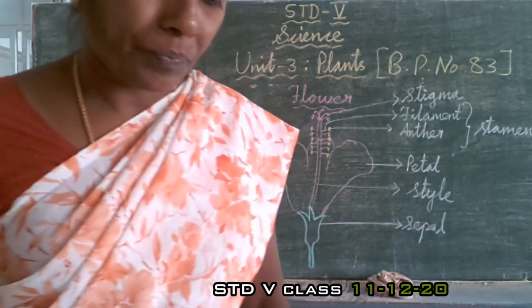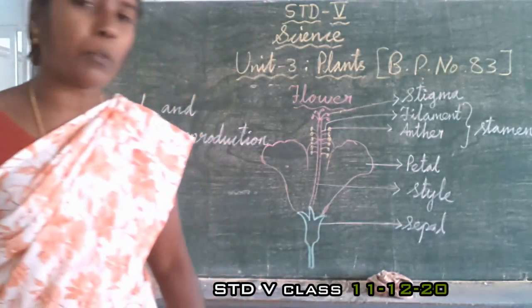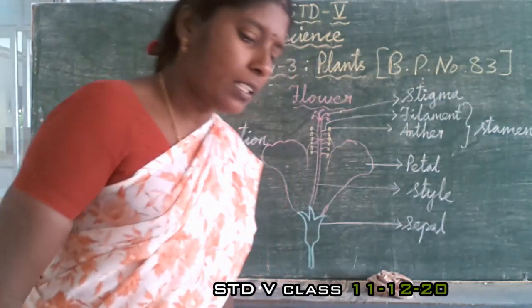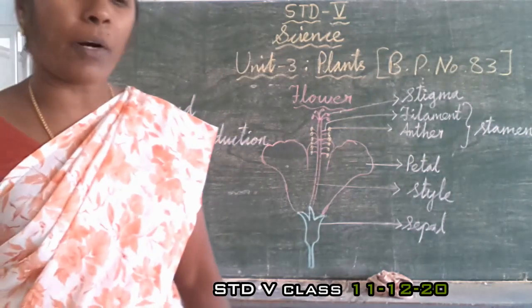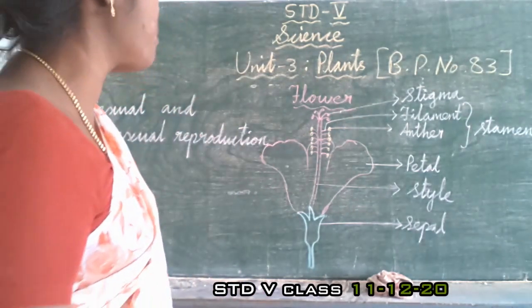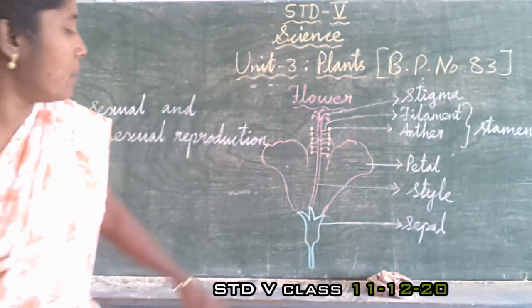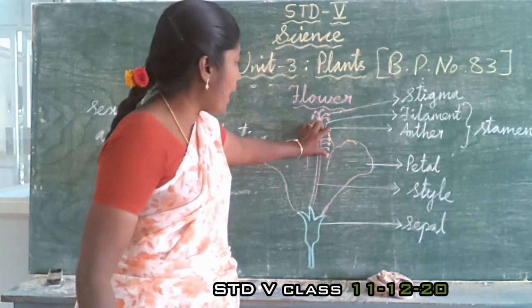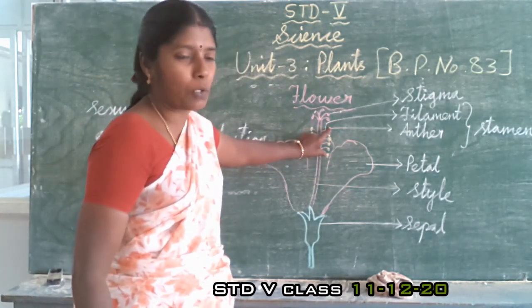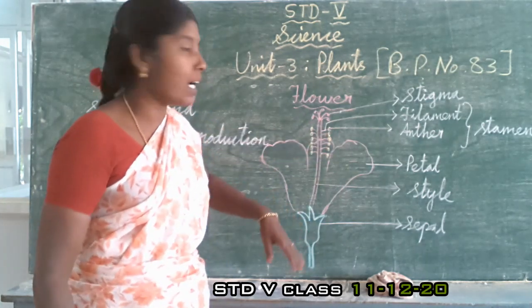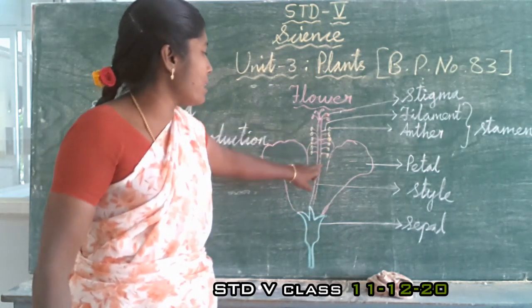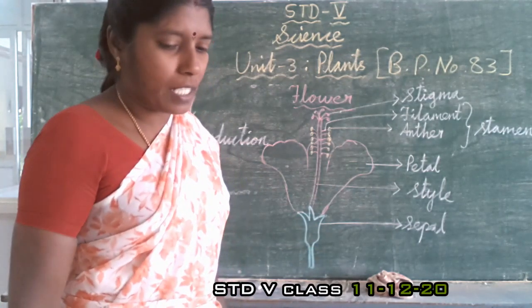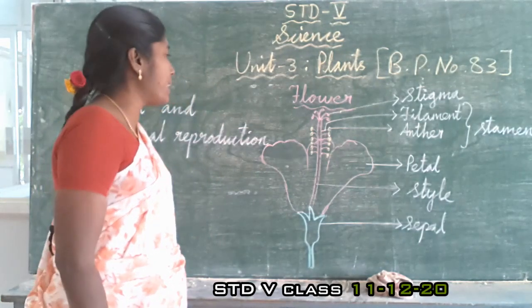Okay. Now, the flower is the reproductive part of the plant. It is a modified shoot. Flowers have 4 important parts. They are sepal, petal, androecium, which is the male reproductive part, and gynoecium, which consists of the stigma, style, and ovary. Sepal, petal, androecium, and gynoecium.